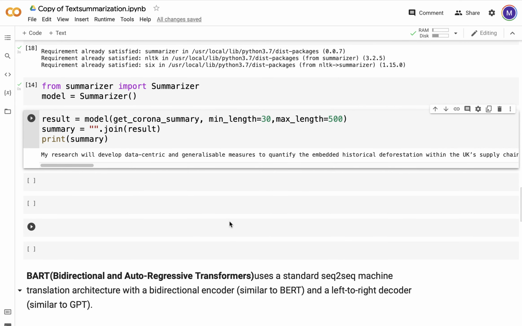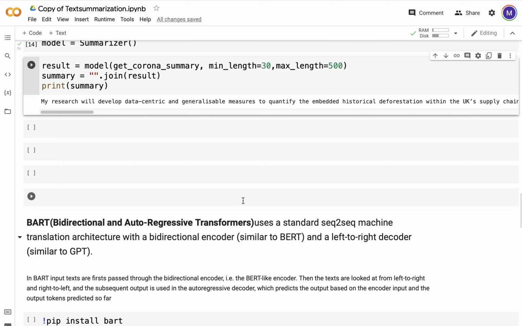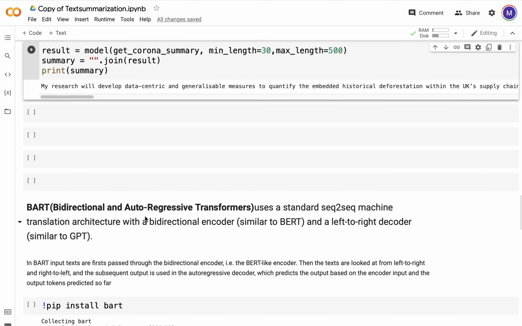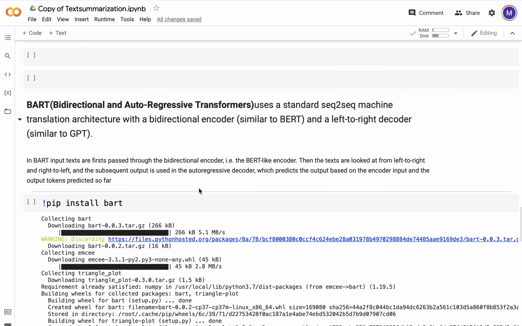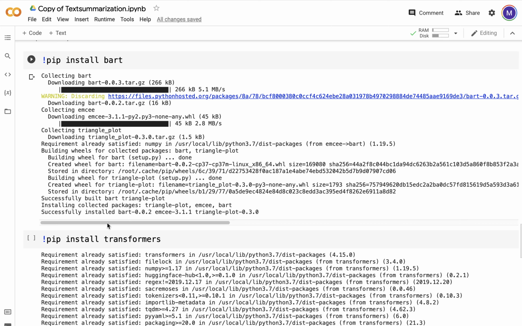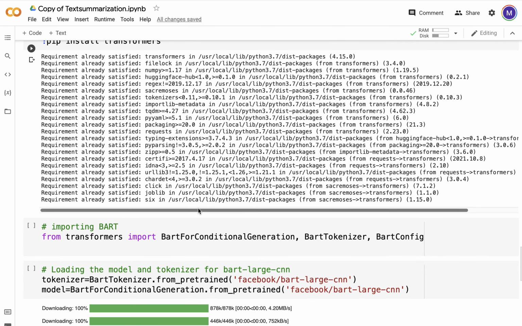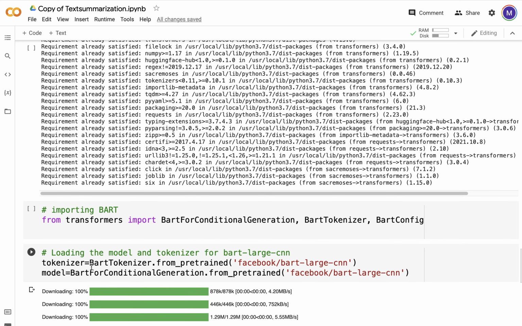And then after BERT, I had BART, which uses a sequence-to-sequence machine translation architecture, similar to BERT, and then it uses a decoder. So pip install bart, pip install transformers. Again, this is a transformer based method. From transformers, import all of these. I need a tokenizer: BartTokenizer from pre-trained, so we'll use a pre-trained model.